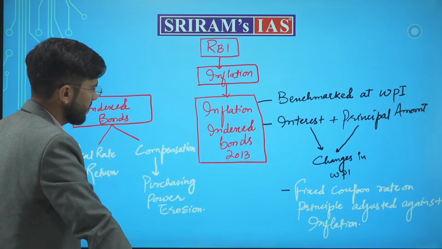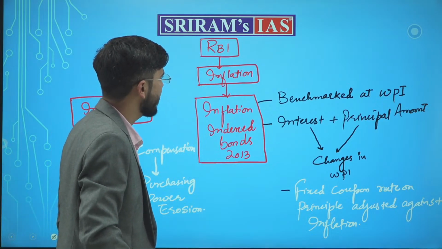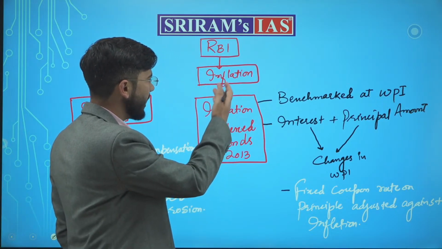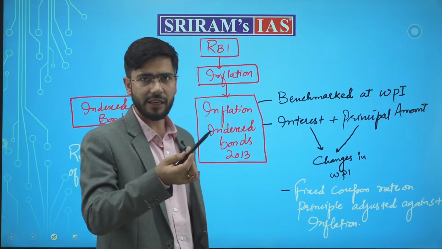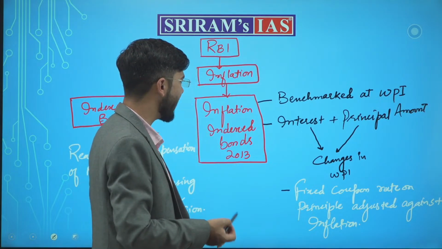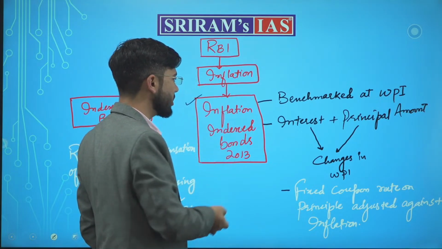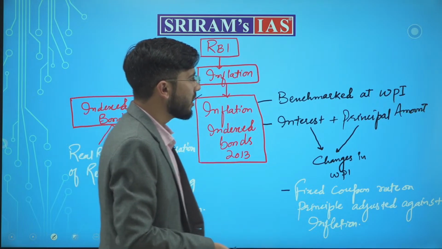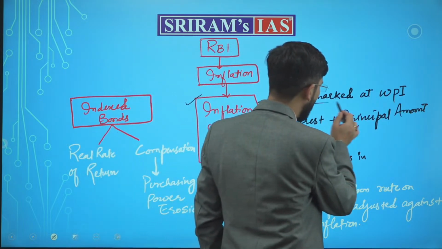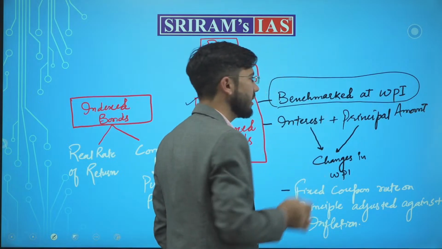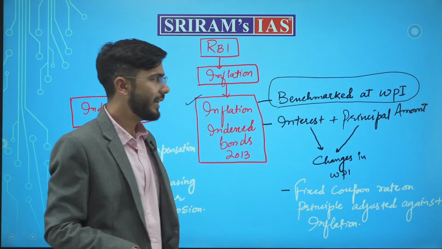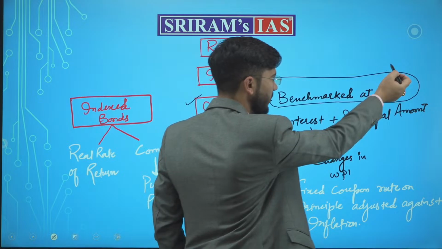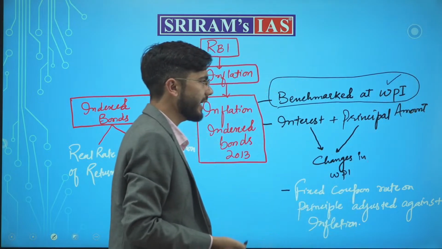Okay? Further, how do we do this inflation indexation? RBI has to, in the first slide also we saw this thing, RBI has to maintain, and RBI has launched these inflation indexed bonds in order to ensure that these bonds work well. They were indexed at the wholesale price index.